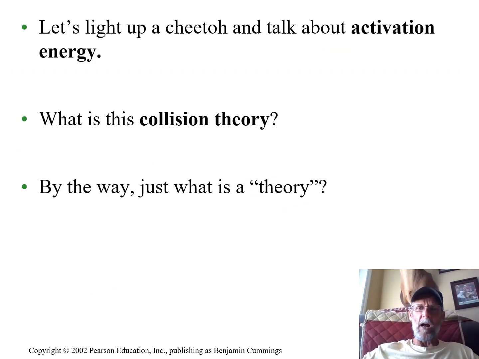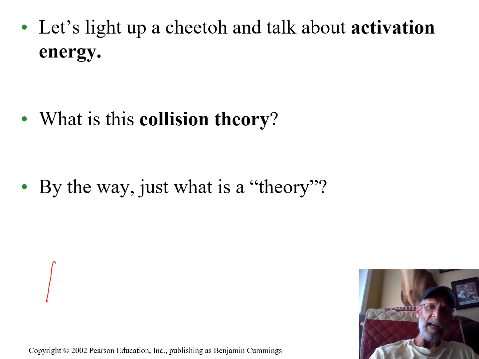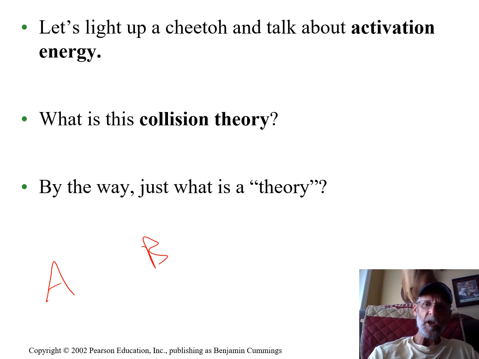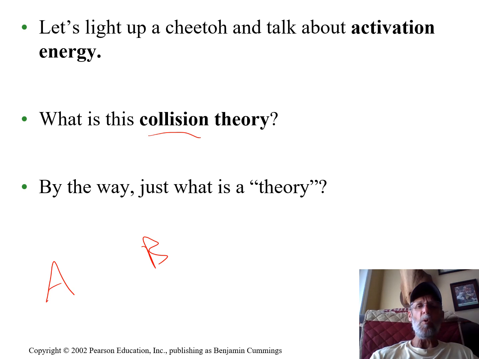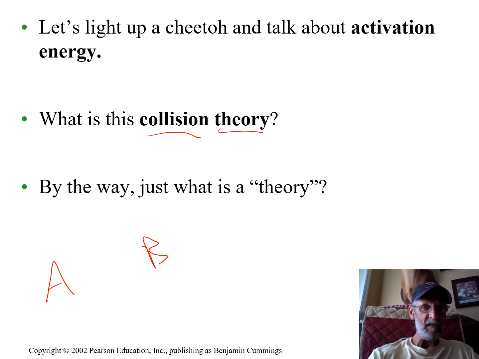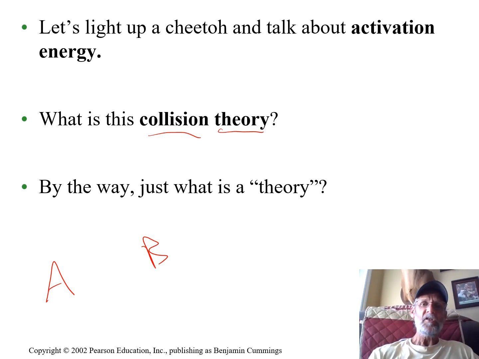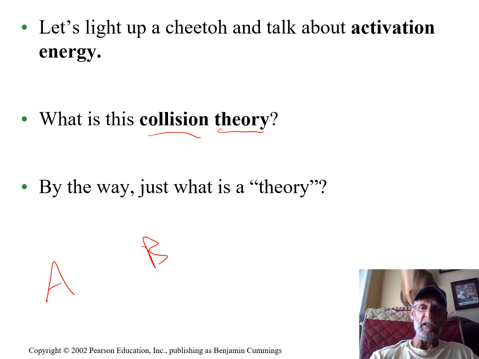Now we're going to talk about chemistry in general real fast. Here's two chemicals, A and B, right? If they're going to combine with each other, they have to bump into each other. They have to collide. It took a long while for us humans to come to this explanation, which is what a theory is, based on lots of information and data, right? Because these things are invisible. It took us a long time to figure out that they existed, much less how they work. So we came to this simple idea called collision theory.